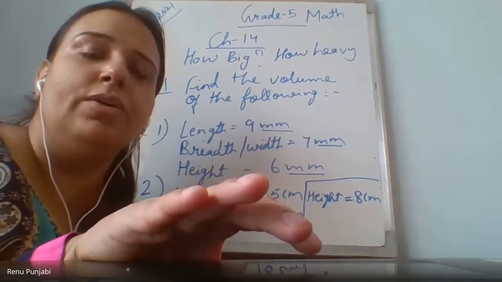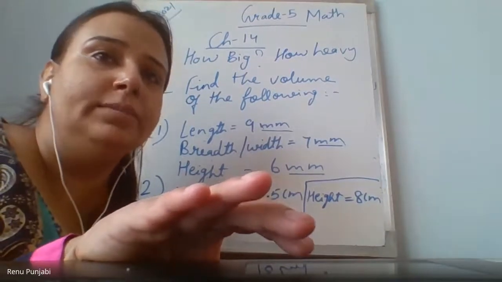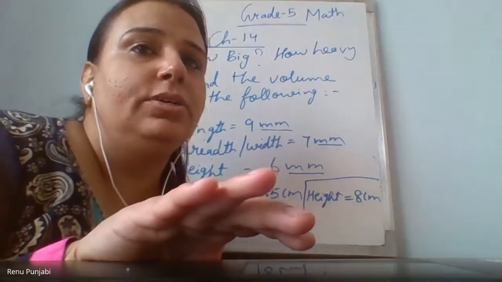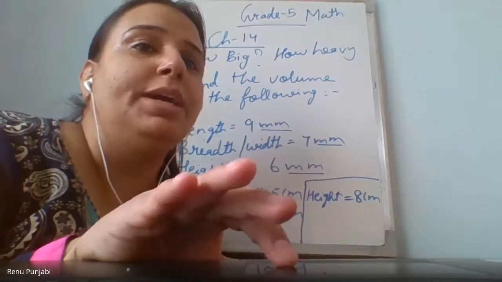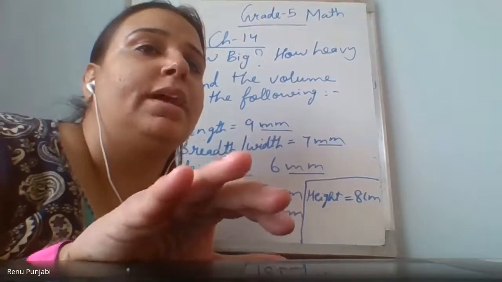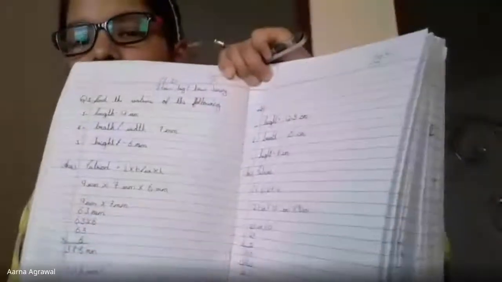This is Arna. Okay. Arna, you have done. Let me see, length into breadth into height. Okay. My dear, the multiplication part which you are doing here in the fair work, that should go in the rough work. Okay, ma'am. Am I clear? Yes. Ma'am, see, mine I have done too.